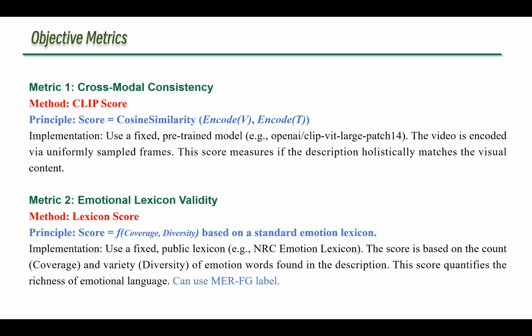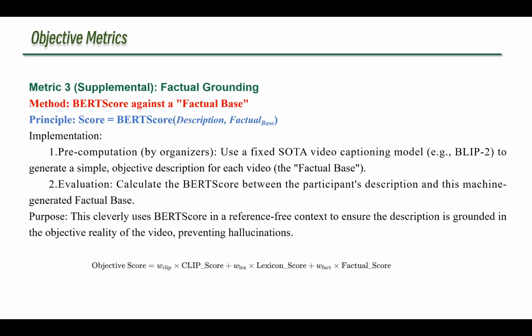Using a fixed public lexicon like NRC, we can objectively quantify the richness and diversity of emotional language used in the description, without needing any reference text. And third, a supplemental metric for factual grounding, which cleverly uses PER score against a factual base. The idea is simple. The organizers first use a fixed captioning model to generate a simple objective fact sheet for each video.